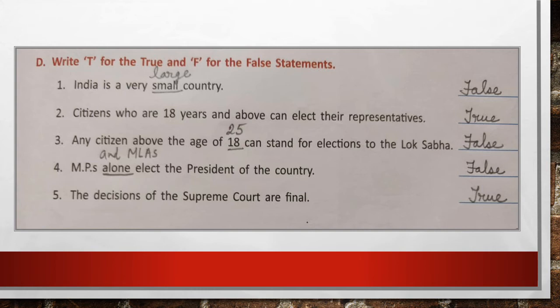Question number 4. MPs alone elect the president of the country. This is again incorrect, so we will write there false and we are going to correct the sentence. It is not the MPs alone who elect the president, but MPs and MLAs together, they elect the president of the country. And the last one is the decisions of the Supreme Court are final, and that is true.